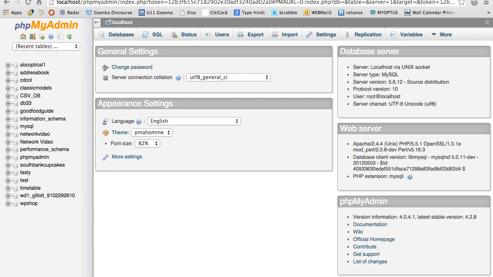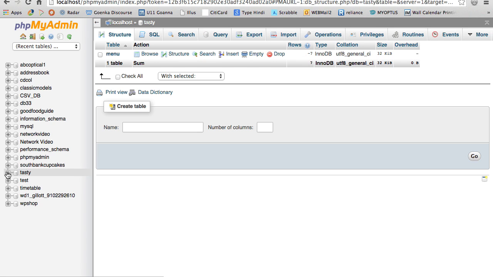Okay, what PHP is going to do to extract data from a database is really three things. The first thing is it will connect to the database. We will tell PHP which database to connect to. I've got so many, so we'll tell it which database has to be connected to. In my case, it will be Tasty.